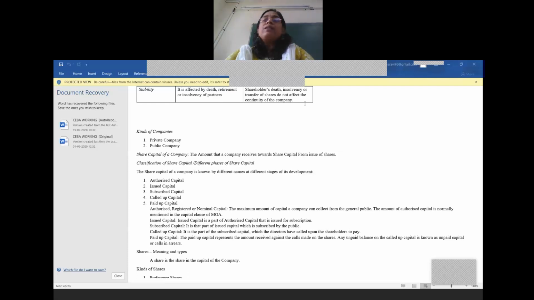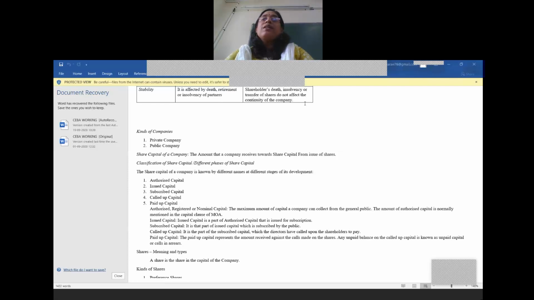And this Memorandum of Association contains a clause called the capital clause. So, if the capital clause mentions the capital of the company is going to be rupees 5 lakhs, it means the company can raise maximum capital to the extent of rupees 5 lakhs only throughout the life of the company.